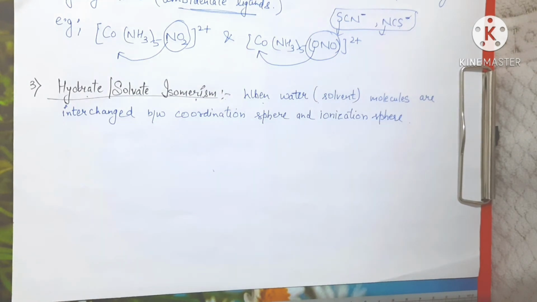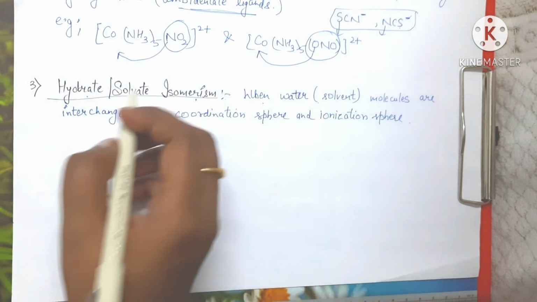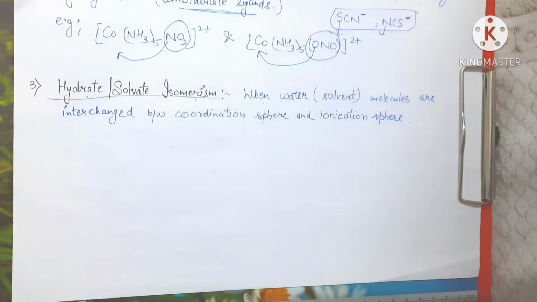So this is the hydrate isomerism, which we can understand using an example. Basically in hydrate isomerism, a different number of water ligands, H2O ligands, will be in the hydration sphere.